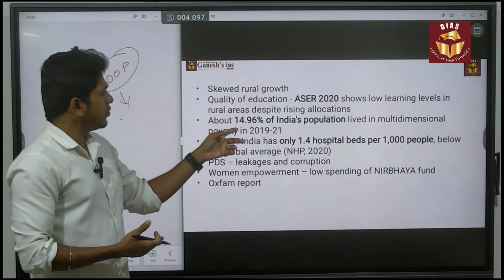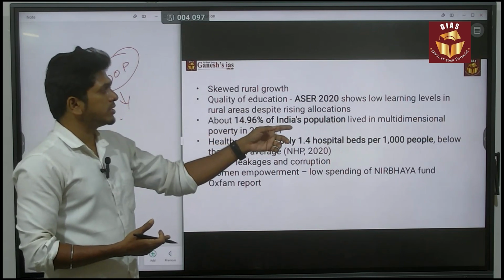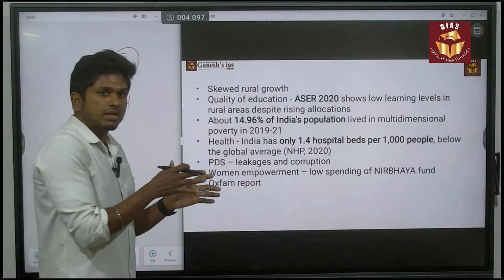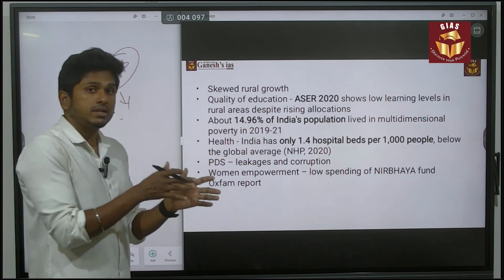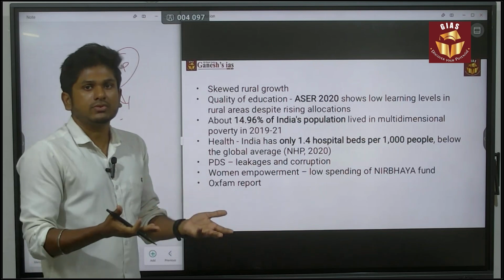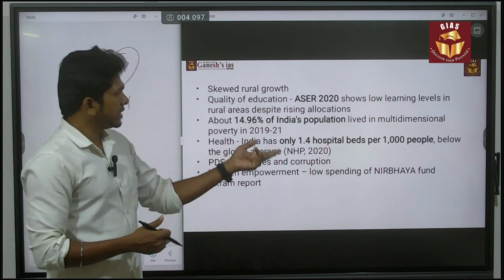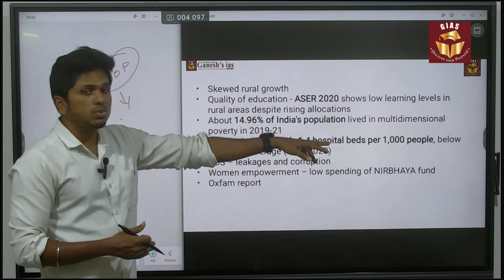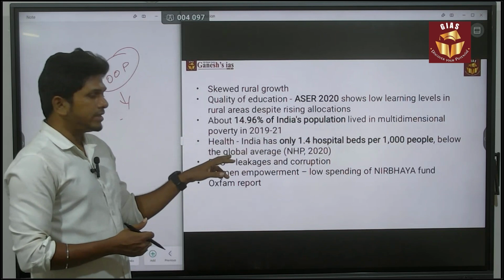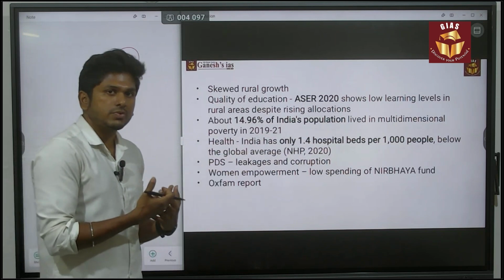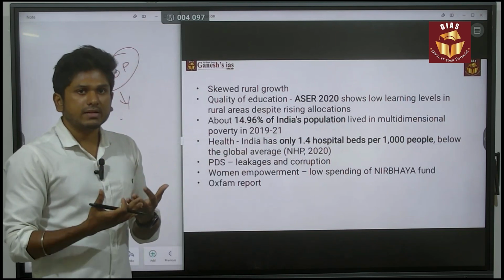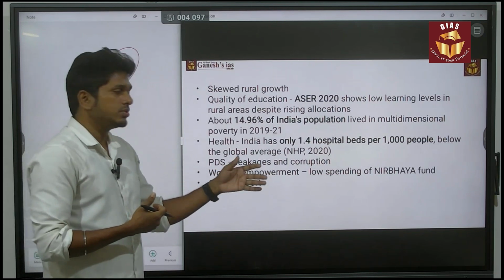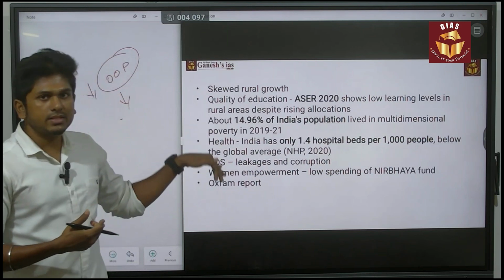Also, around 14.96 percent of India's population lived in multidimensional poverty. So around 14 percent of the population still remain in poverty, which means there is no inclusive growth. Next, in the health sector, India has only 1.4 hospital beds per 1000 people. So this is the data, and it is a major negative, showing discriminatory practices related to the vulnerable sector. And then there are leakages and corruption issues in the public sectors. So these are the major things you can say.